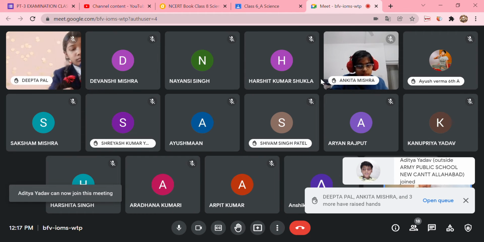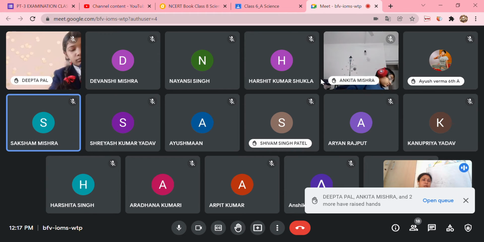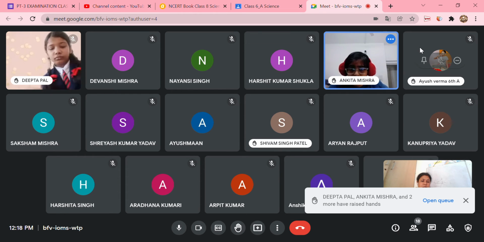Yes, what is it? It is condensation. Yes, condensation. And fifth one, Ankita. Fifth one. Yes, ma'am. Ma'am, the fifth process. Ma'am, groundwater. Ma'am, the groundwater table is infiltration. It is given, it is the surface runoff.